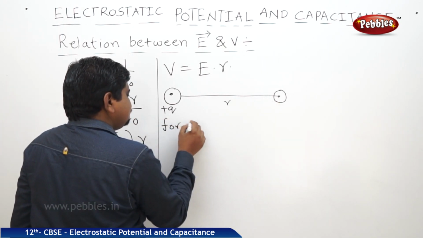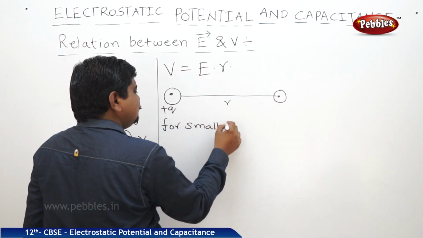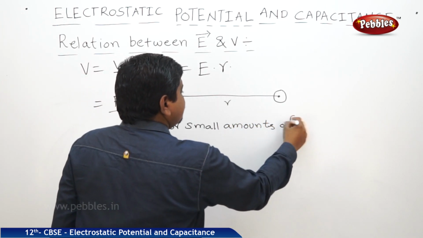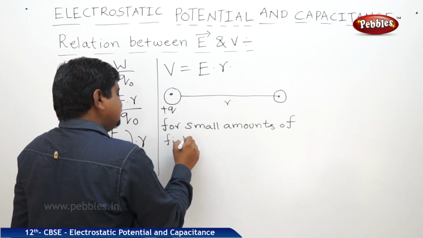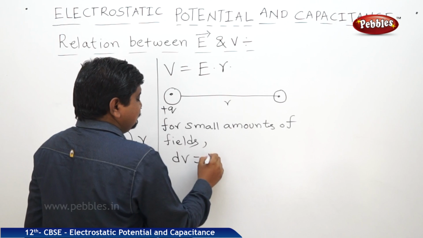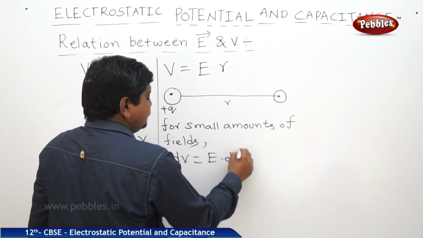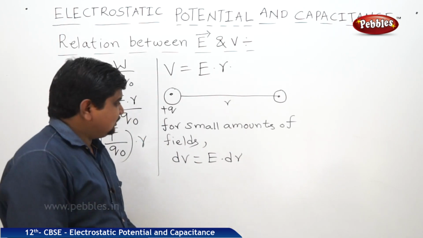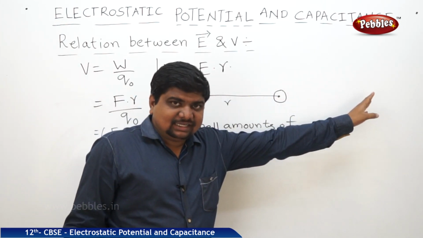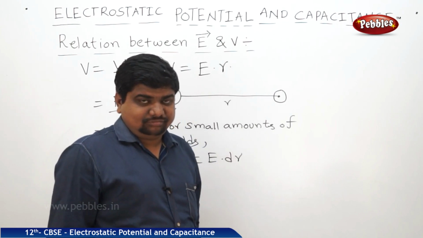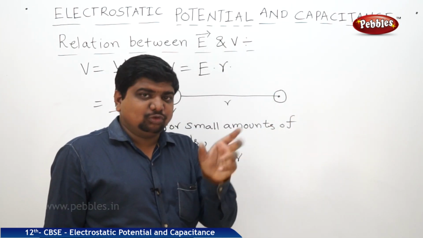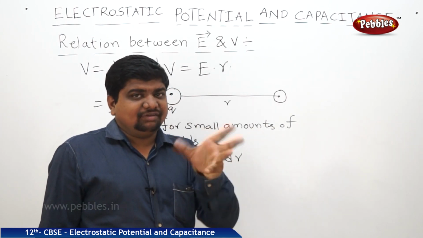For small amounts, dV is equal to, we can write, E dot dr. But whenever the field lines are approaching towards infinity, it may lose its potential. In case of potential difference, we observed that the potential difference will be there between two points A and B, VA minus VB or VB minus VA.